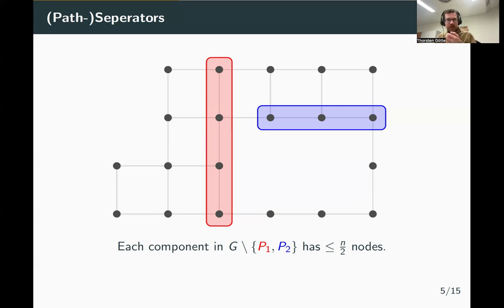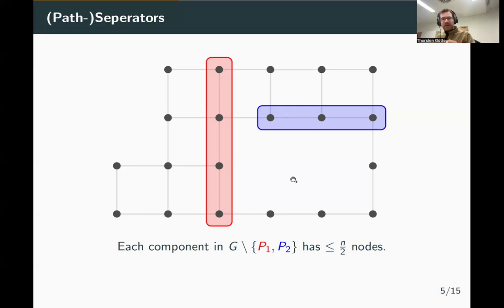So intuitively, a graph is k-path separable if I remove k shortest paths from the graph, and the size of the remaining connected components is at most half the size of the original graph. And furthermore, in these connected components, I can again find k shortest paths to decompose them even further into smaller parts. The full definition is a bit more complex than that. You can find it in the paper. But for the purpose of this talk, simply think we can remove k paths from the graph, and then all the remaining connected components are small.